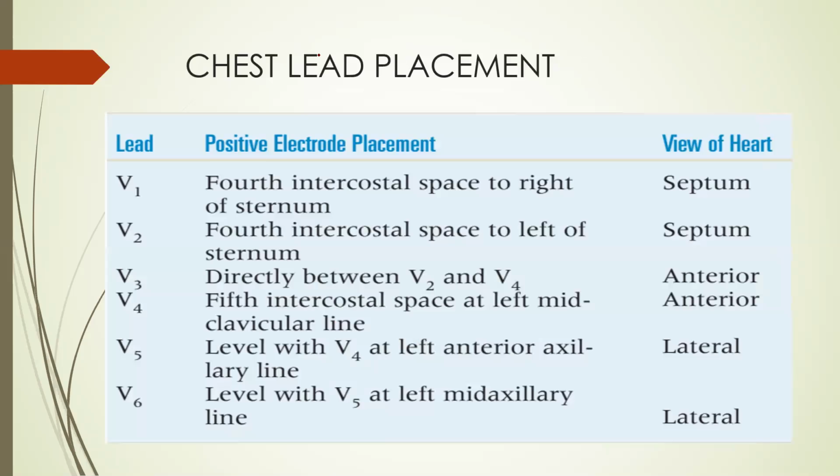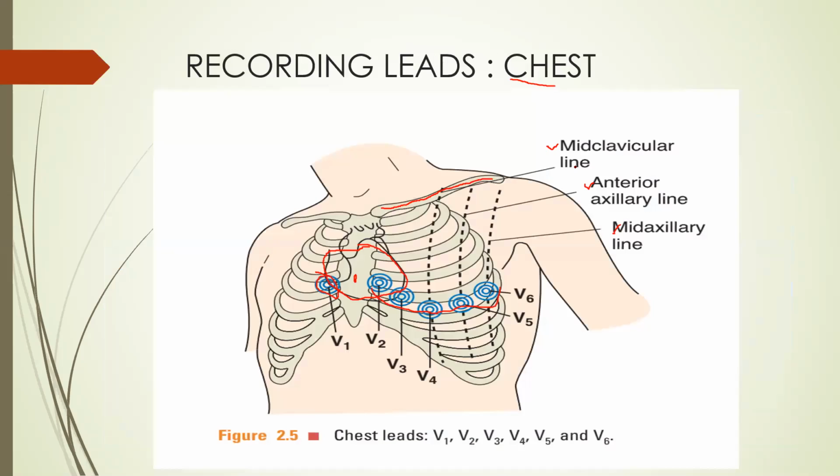So where do we put these chest leads? V1 is applied in the fourth intercostal space on the right side of the sternum. V2 is the same fourth intercostal space but on the left side of the sternum. Now directly, V4 we apply in the fifth intercostal space at the left midclavicular line. I have shown you the midclavicular line.